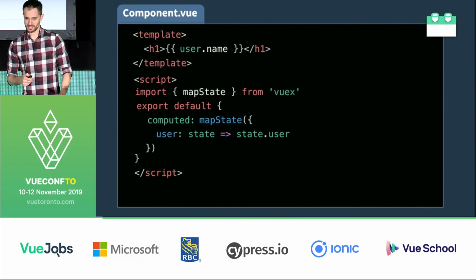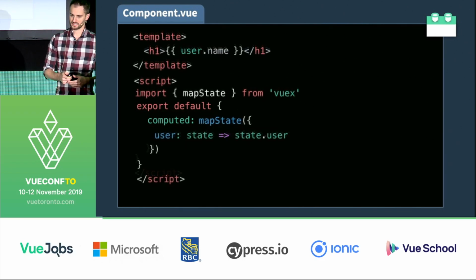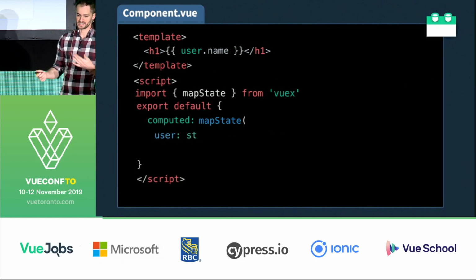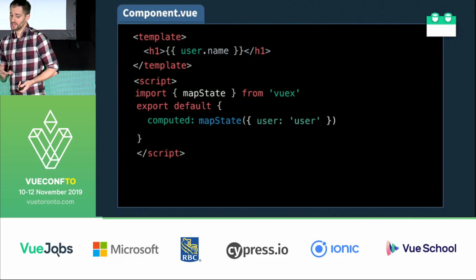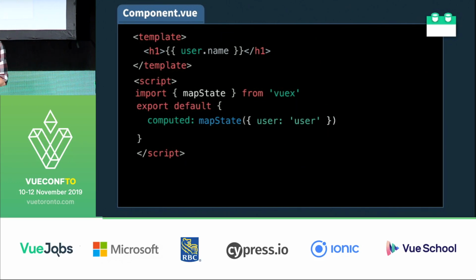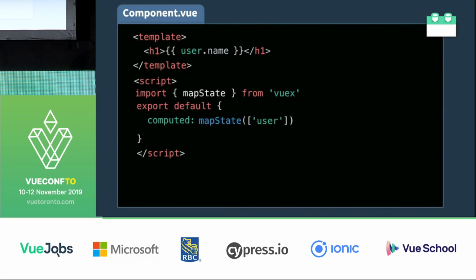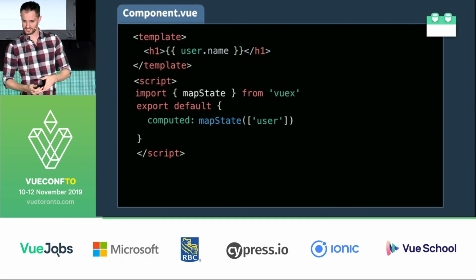We could also streamline this a bit, cleaning it up to look like this, which means the same thing we just looked at. If we had multiple pieces of state in our Vuex that our component is mapping to, we could also pass in an array of just a single string, which would simultaneously mean the piece of state. So like if our state had user, that means user, and it's also the name of the local state that we're mapping to. So user in this case means our Vuex state and the local state that it's mapped to. Hopefully that makes sense.